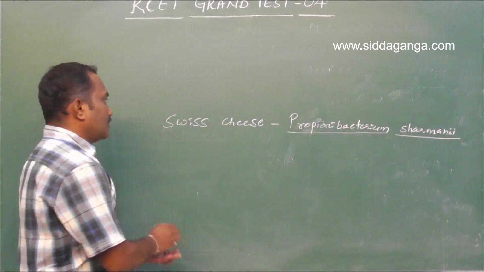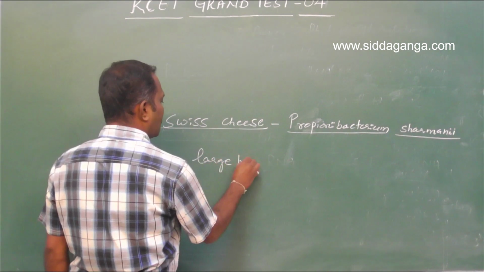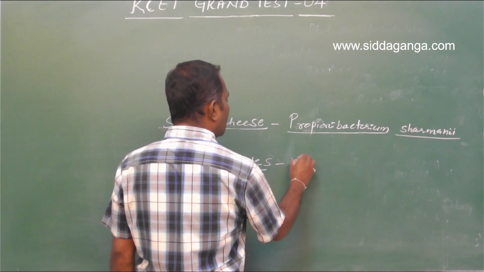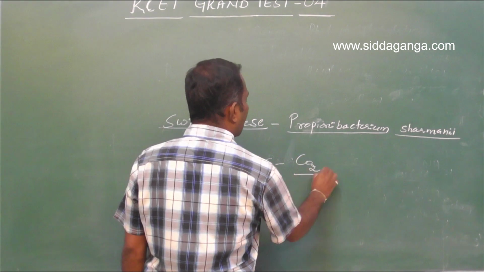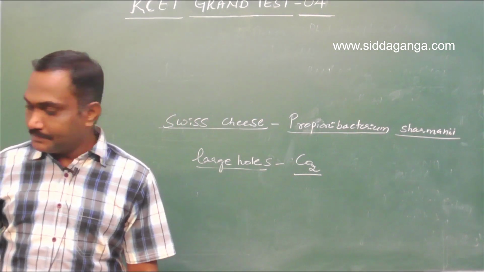Okay, so the Swiss cheese is characterized by large holes. One more additional piece of information: the large holes in the Swiss cheese are due to production of carbon dioxide. So the answer is Propionibacterium shermanii.